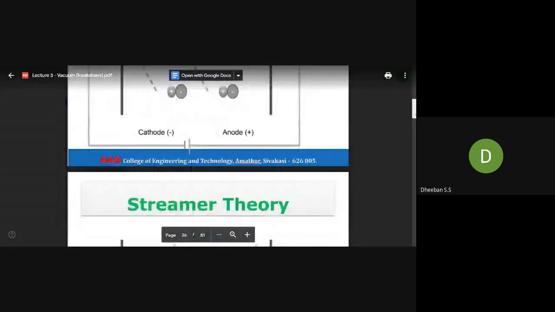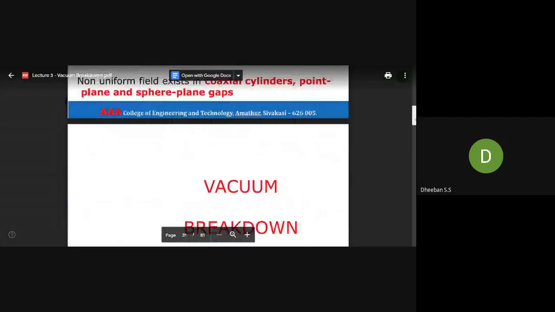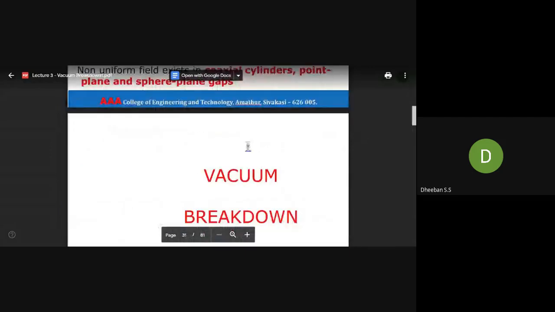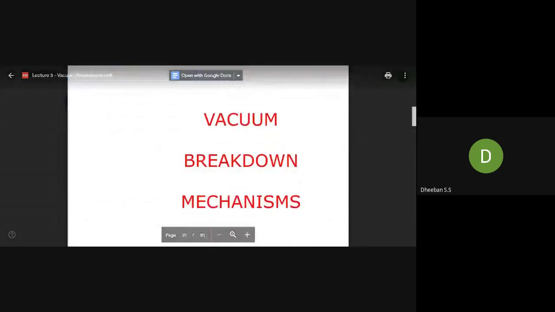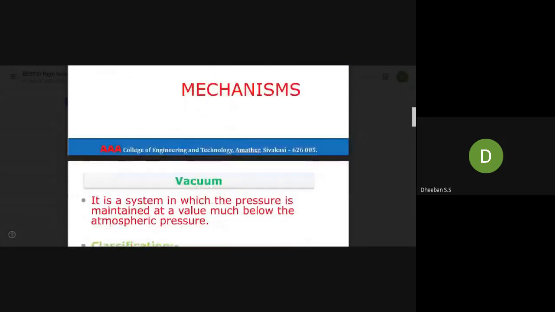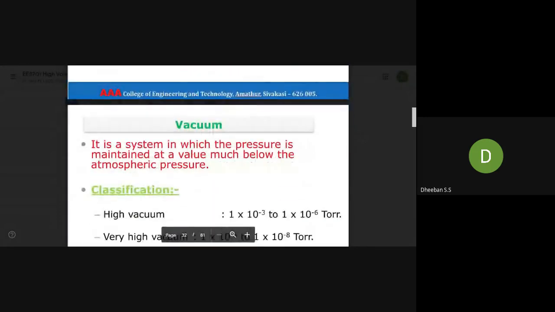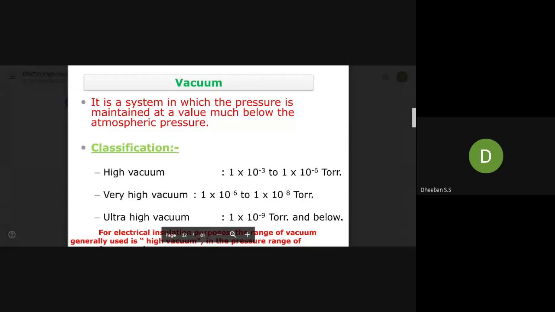We can start from vacuum. First you have to know what is vacuum. Vacuum is nothing but a place wherein the pressure will be very well below that of the atmospheric pressure.